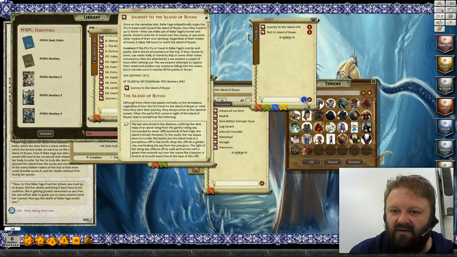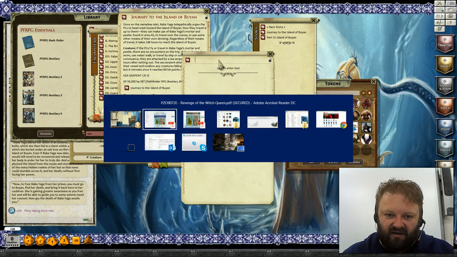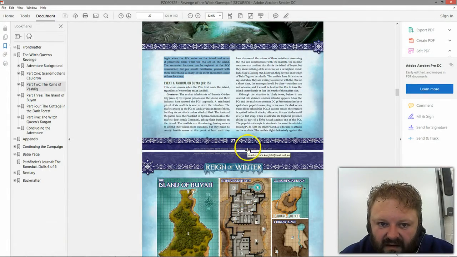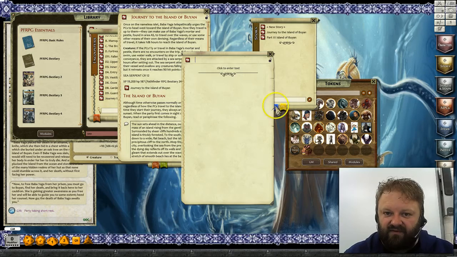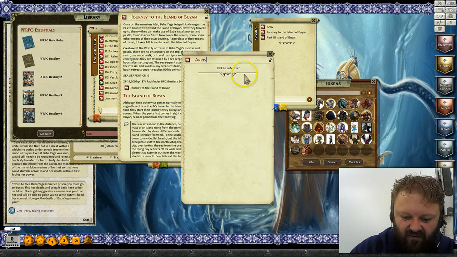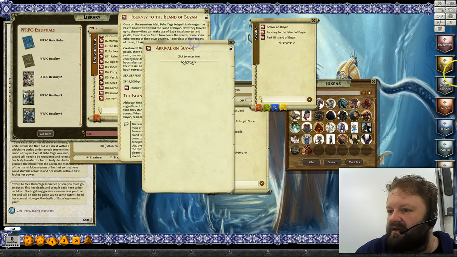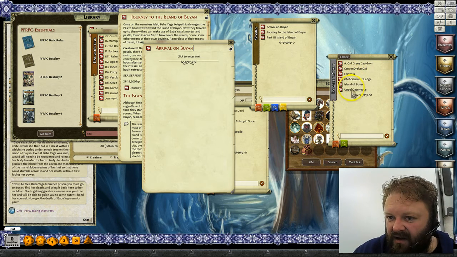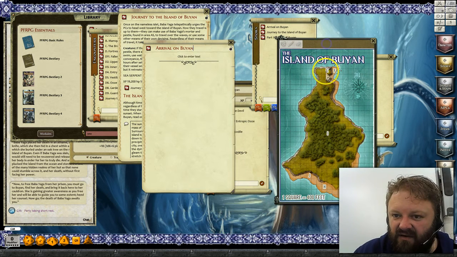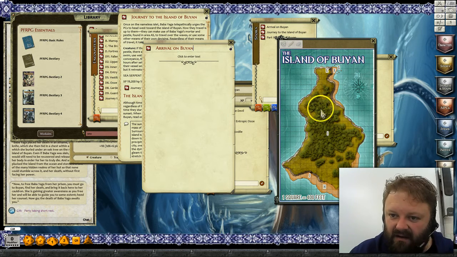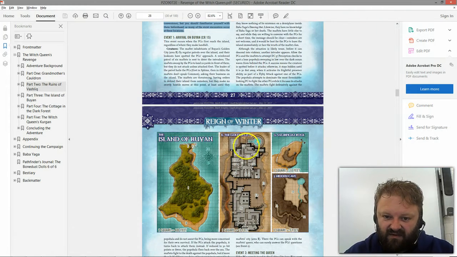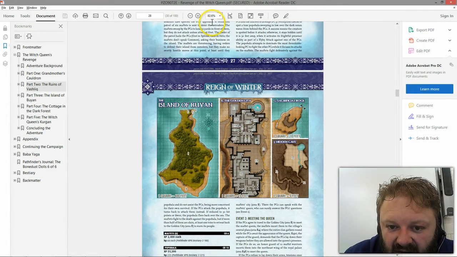So we're going to add a new story. The new story is Arrival on Buyan, CR15. Okay, Arrival on Buyan. Now, in our images and maps, we're going to have the island of Buyan, and this is going to encounter at E. Now E here is actually going to be the city. This is the golden city here.